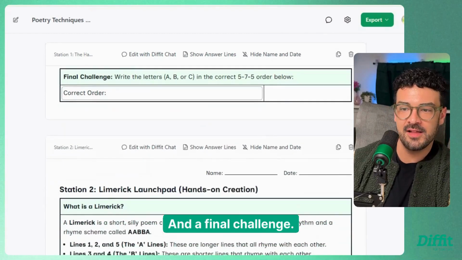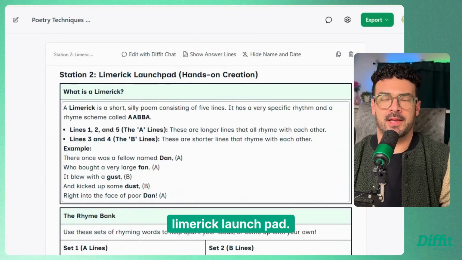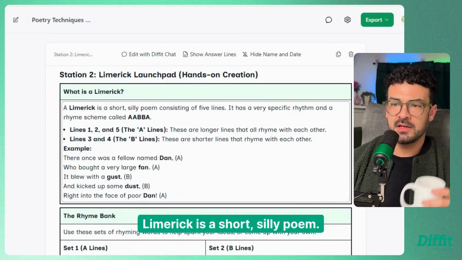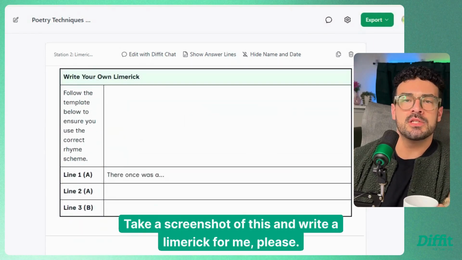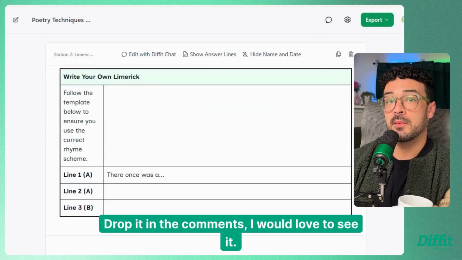And a final challenge. Limerick launchpad. Yes, please. A limerick is a short, silly poem. Love it. Use the rhyme bank. Write your own limerick. Take a screenshot of this and write a limerick for me, please. Drop it in the comments. I would love to see it.